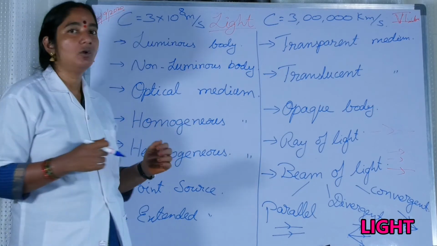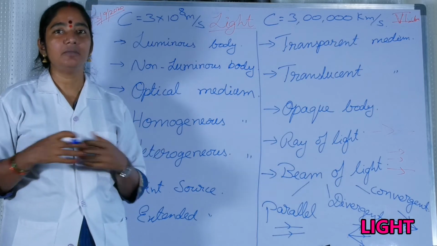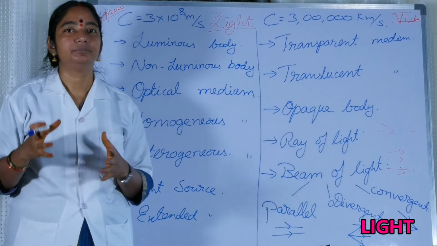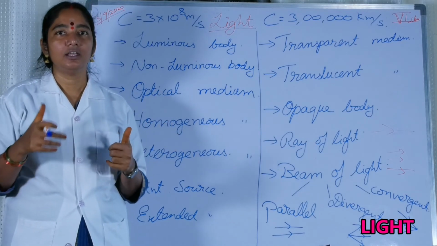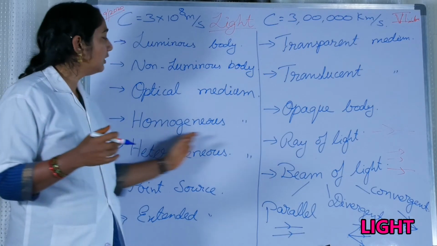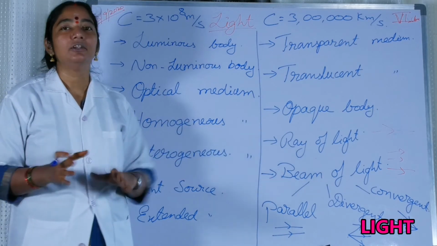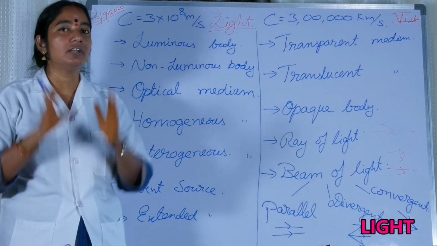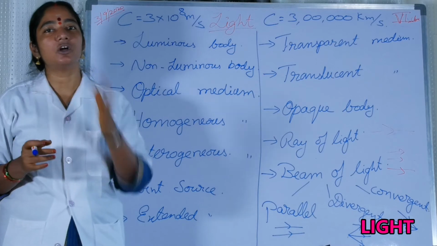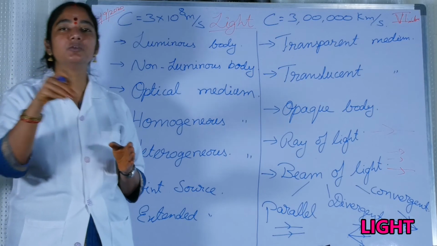Homogeneous medium means any medium where there is uniform distribution. For example, take a transparent glass of water, which we call a solvent. Add 4 or 5 spoons of sugar to it.